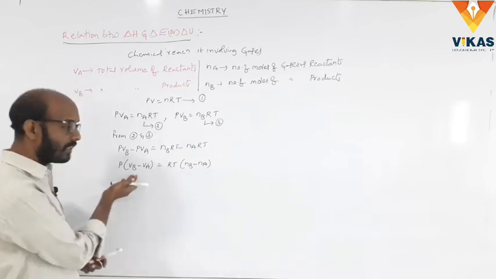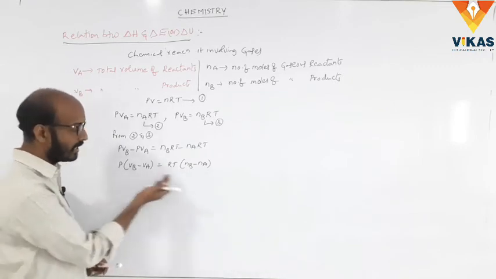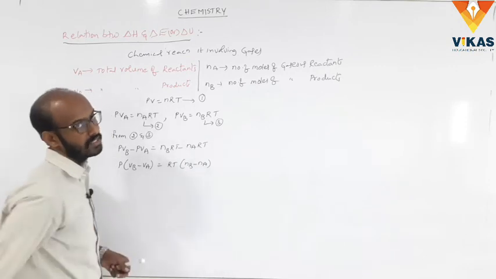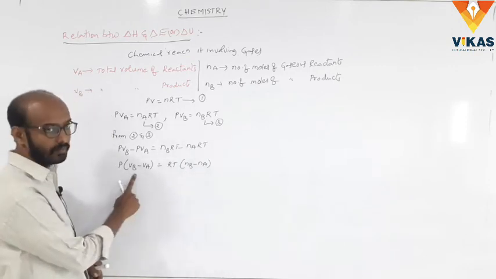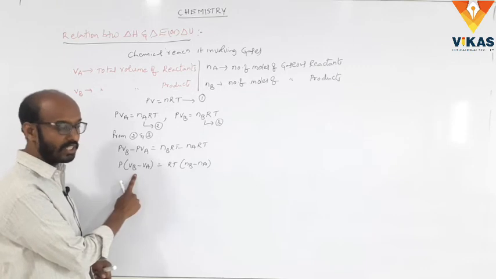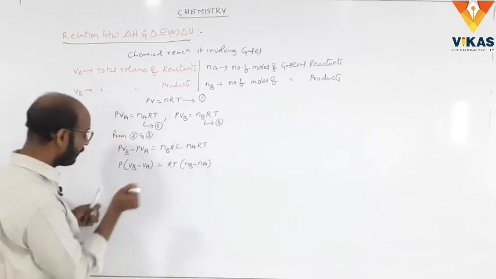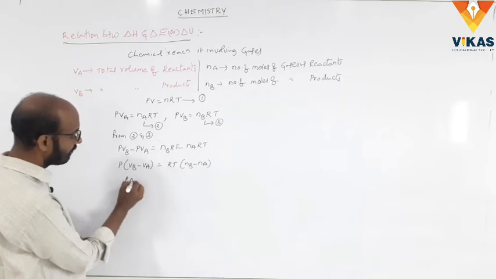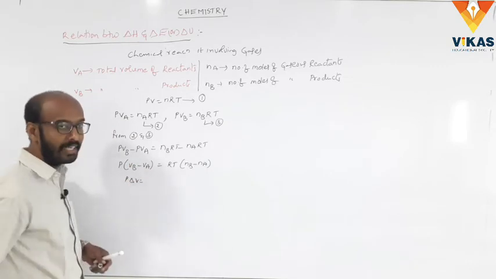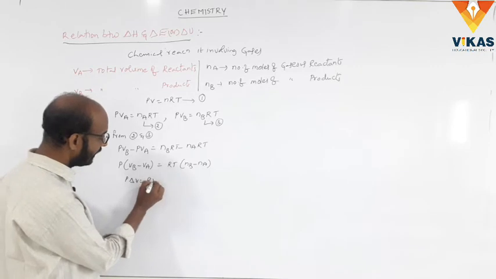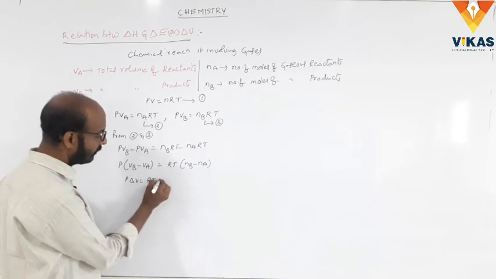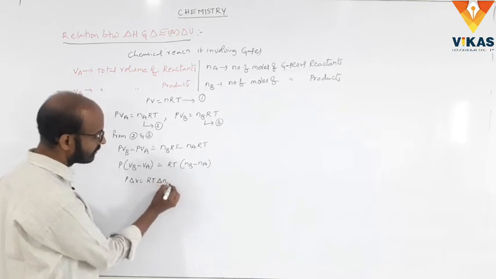Here VB minus VA means the change in volume, and nB minus nA means the change in the number of moles. So P delta V is equal to RT into delta n gas.